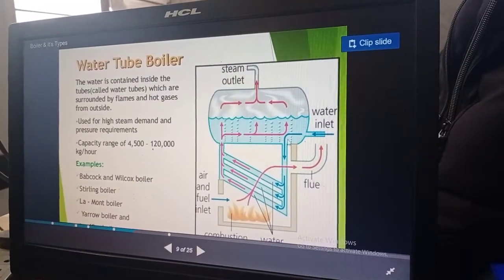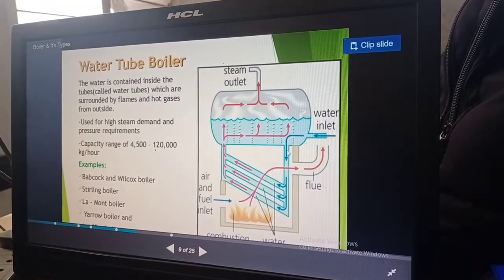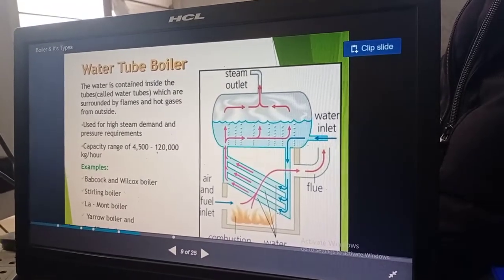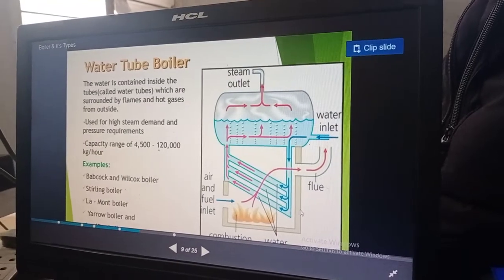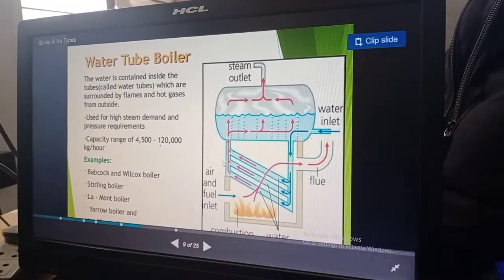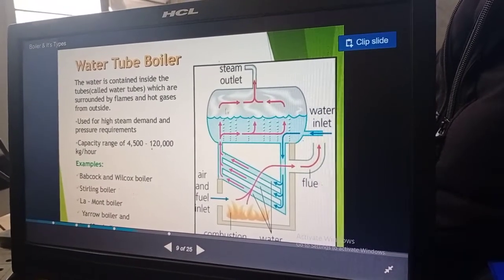So as you can see, here the water is coming in and it is going through this tube, and here it is heated up. Because of the heating, the water is converted into steam, and that steam again goes to the chamber, which is known as the steam drum.